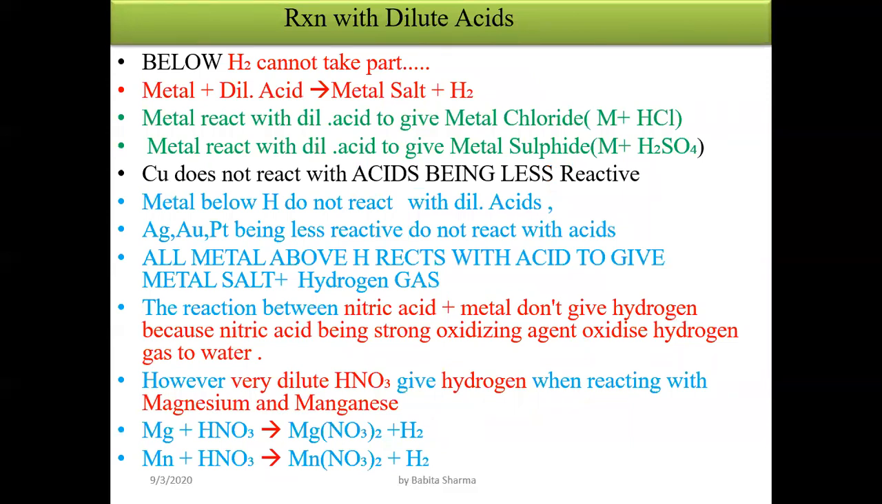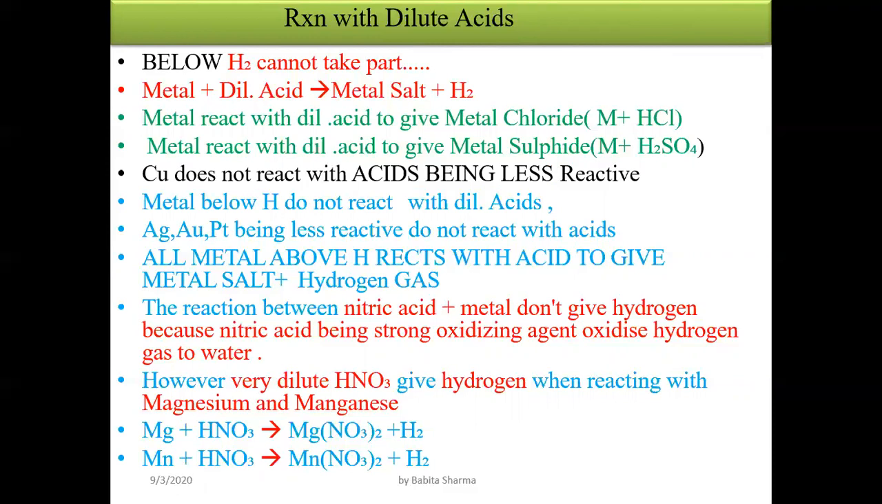Now, reaction with dilute acid. What is the difference between dilute and concentrated? We already discussed it in the acids, bases, and salts chapter. Clear? Dilute acid means when we add acid in water, and concentrated means when we take pure acid, not mixed with water. Metals below hydrogen cannot take part, meaning those metals which are present below hydrogen in the reactivity series cannot react with dilute acid. Clearly, those metals react with dilute acid which are highly reactive or moderately reactive.